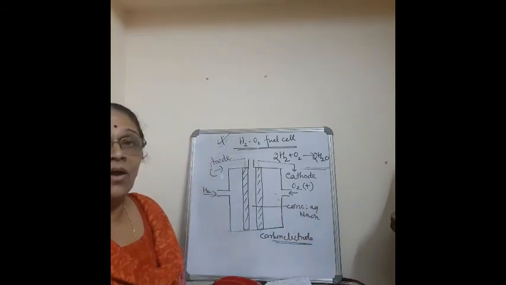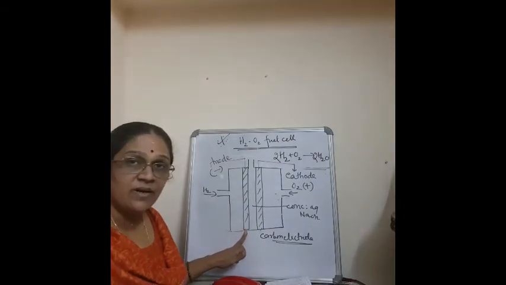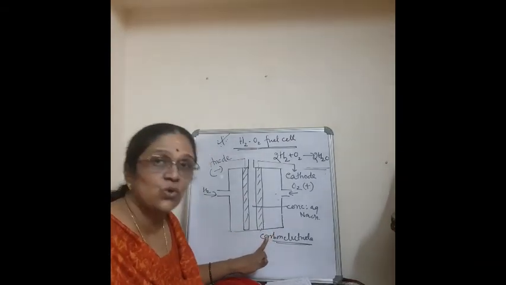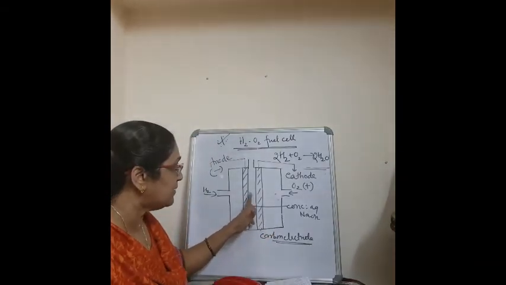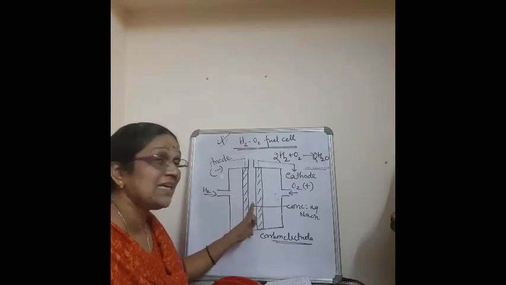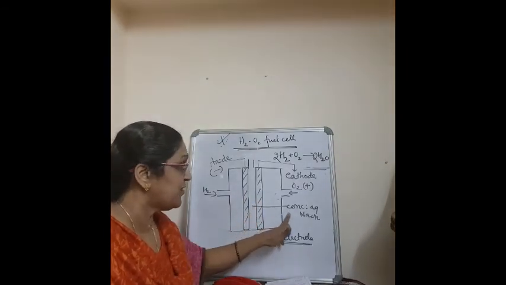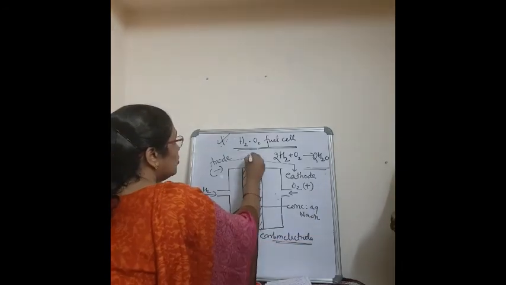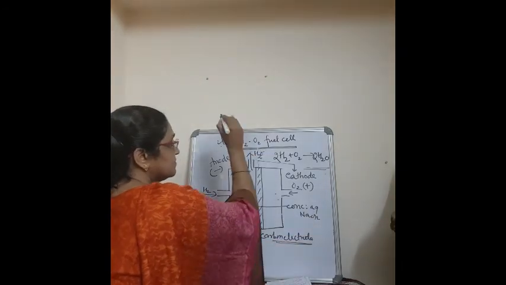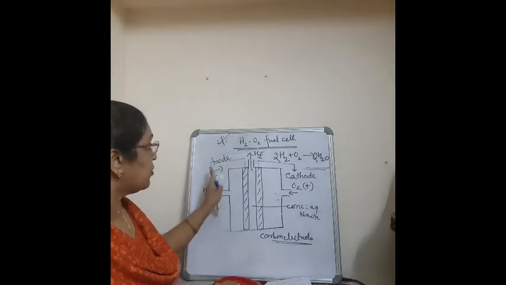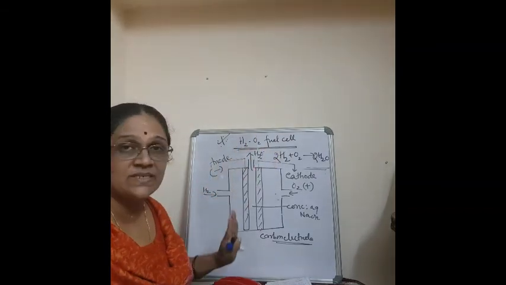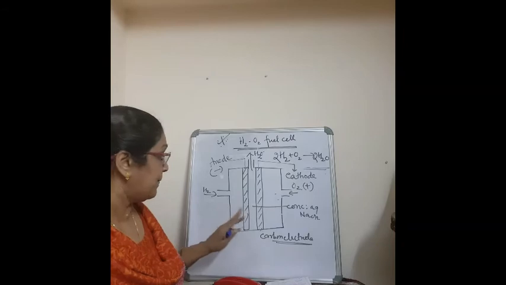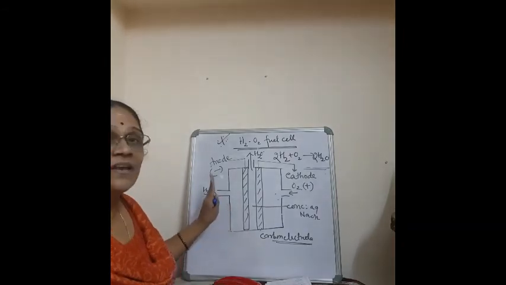Now what is the anode? Anode is carbon. What is the cathode? Cathode is also a carbon electrode. Between these two electrodes is the electrolyte, that is concentrated aqueous NaOH. Now what will you get? You will get water. So this is the picture of the hydrogen oxygen fuel cell. Clear? Okay. Now we will see the reactions.